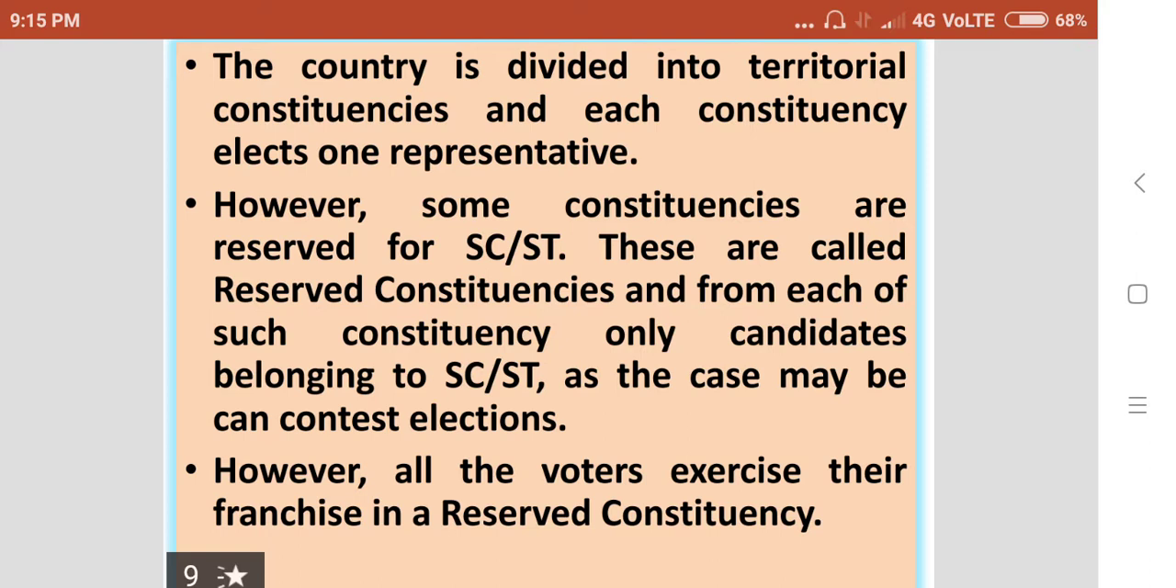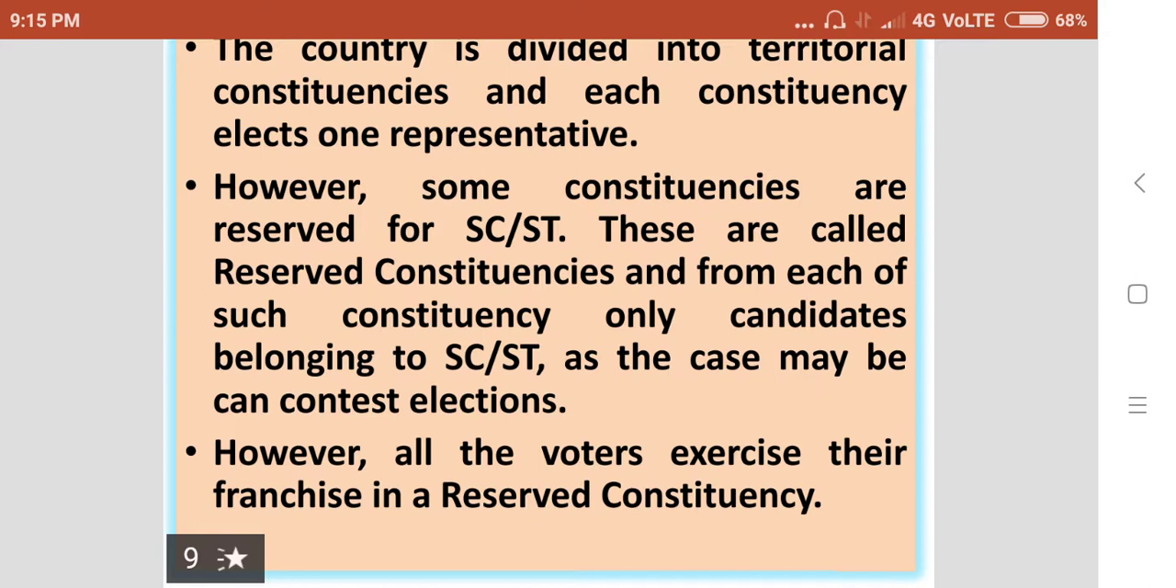However, some constituencies are reserved for SCs and STs. These are called reserved constituencies, and from each such constituency, only candidates belonging to SC/ST, as the case may be, can contest elections. If the constituency is reserved for SC, only SC candidates should contest. If it is for ST, only ST candidates should contest. Others cannot contest in the reserved constituencies.